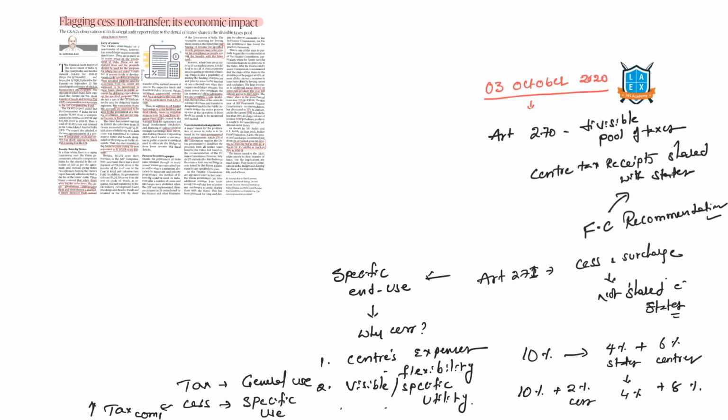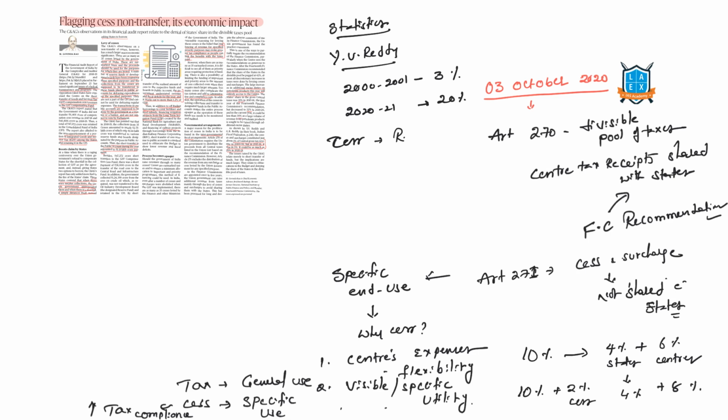Let us see some statistics to understand how this cess is increasing over the years. Y.V. Reddy, former RBI governor, stated that in 2000-2001, the component of cess in the gross revenue receipts of the center was around 3%. Today it is around 20%. It means governments are indiscriminately using cess as a way of raising revenue. And obviously states will have complaints about that.